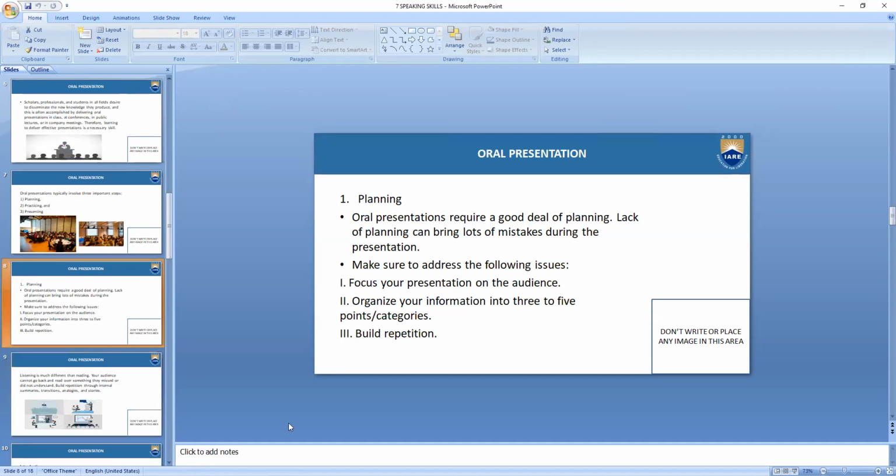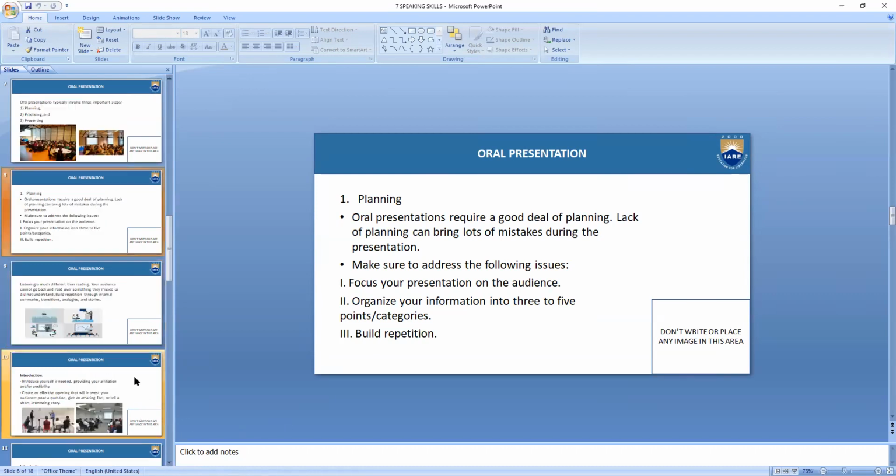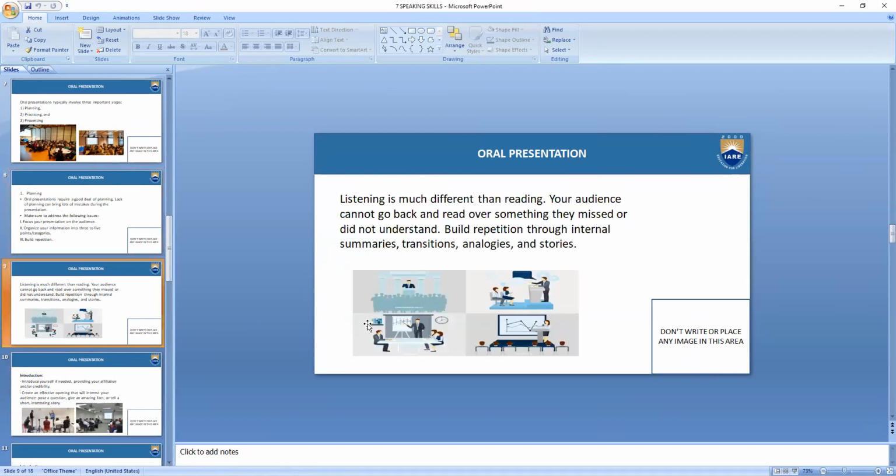Okay, then oral presentation requires a great deal of planning. Lack of planning can bring lots of mistakes during the presentations. Make sure to address the following issues. Focus your presentation on the issues of your audience. Listening is much different than reading. Your audience cannot go back and read over something they missed or did not understand. Build repetition through internal summaries, transitions, analogies, and stories.